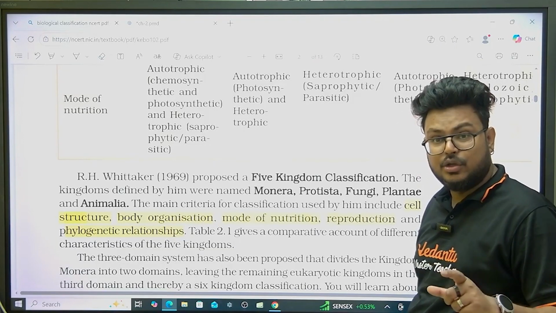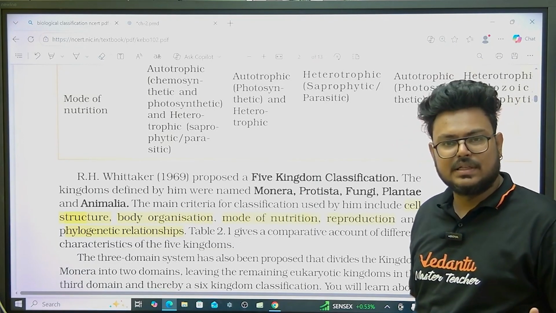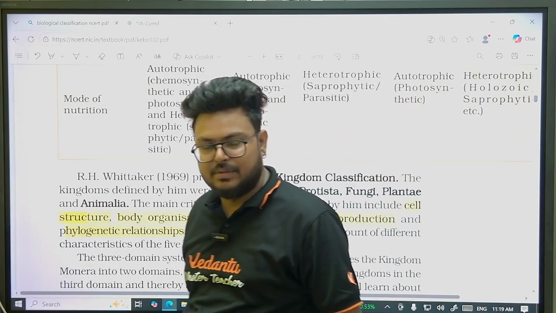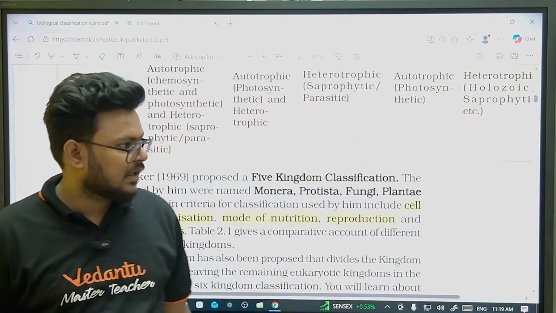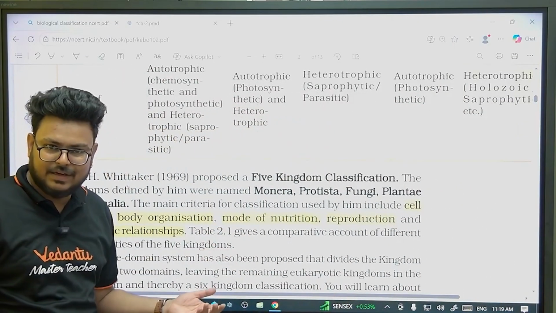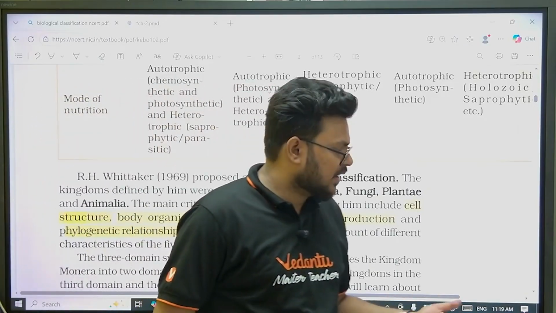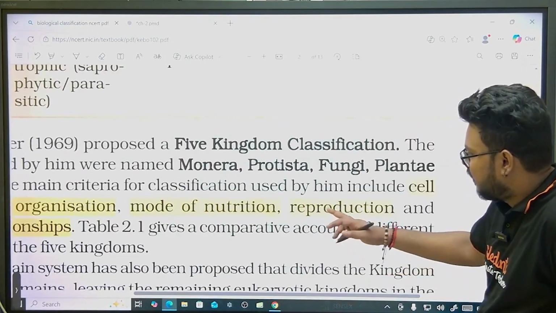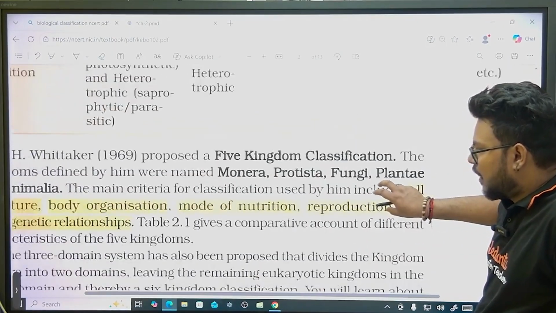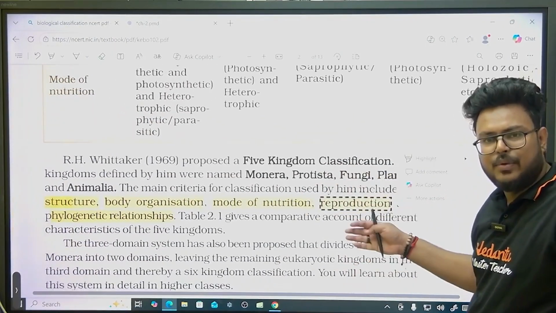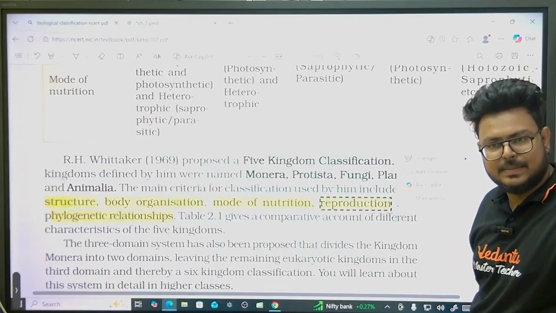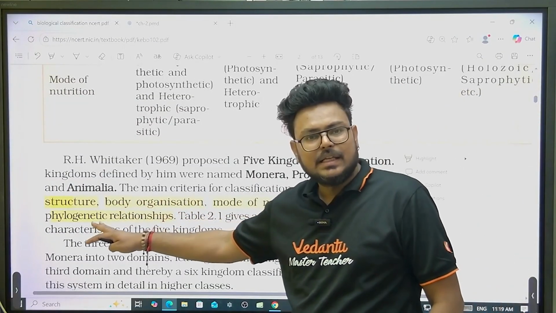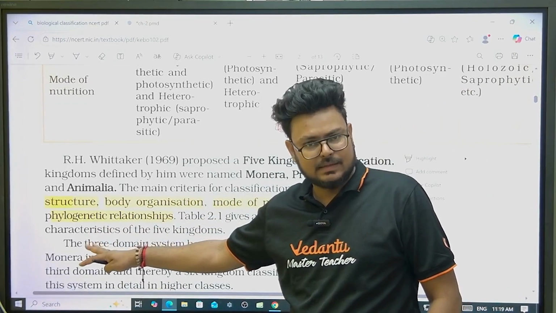Then mode of nutrition: fungi have a different mode of nutrition compared to others. Then mode of reproduction can be different in plants and others, so how they reproduce. And last is phylogenetic relationships. Phylogenetic means the evolutionary relationship between organisms.